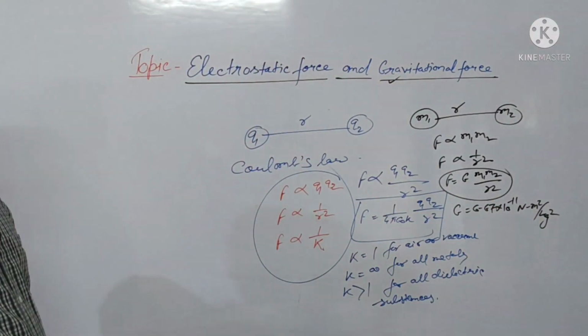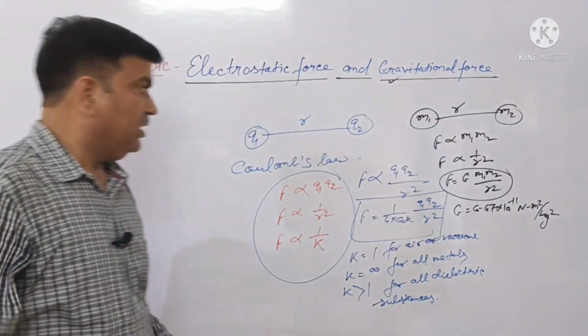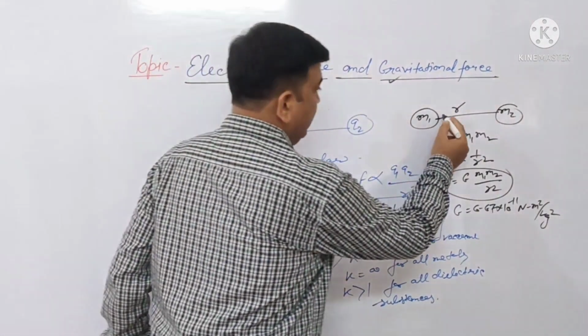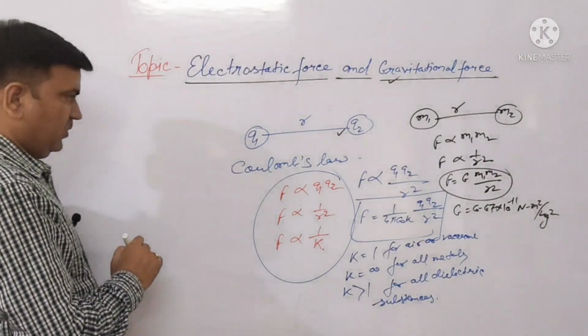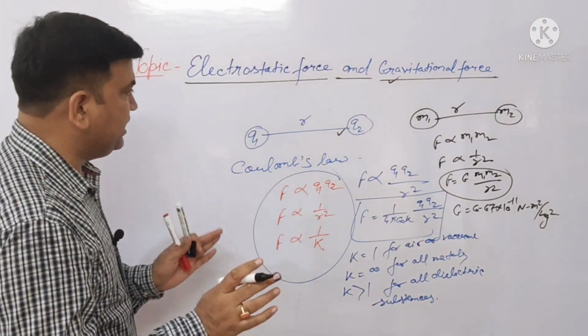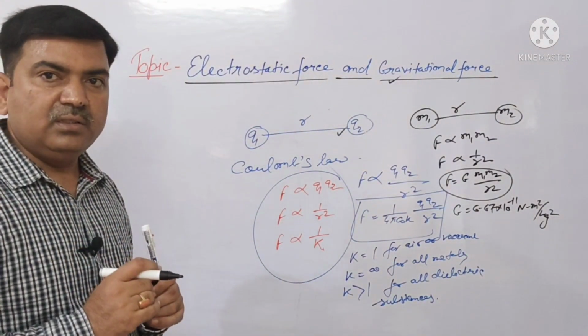And now see the relation between the two forces. The electrostatic force has two natures. It depends on the nature of the charge.